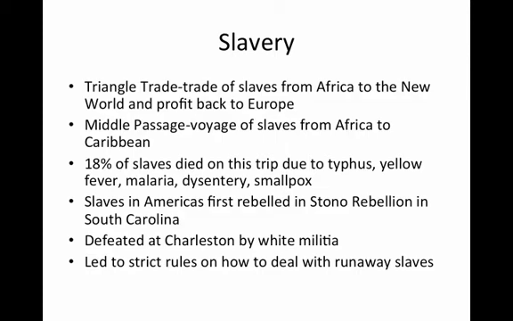The Middle Passage is known within African American history as the voyage of slaves from Africa to the Caribbean. Along that passage, 18% of slaves died due to typhus, yellow fever, malaria, dysentery, and smallpox. Slaves in the Americas first rebelled in the Stono Rebellion in South Carolina, but they were defeated at Charleston by a white militia. This eventually led to strict rules on how to deal with runaway slaves.